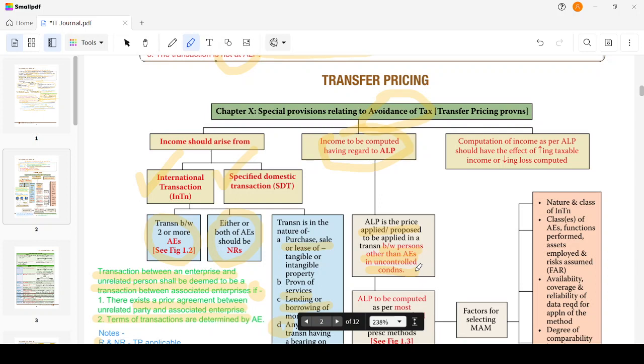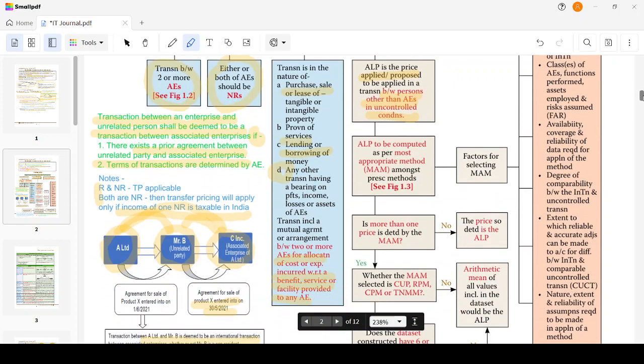What happens is if we are an unknown customer, they charge the maximum retail price, that's MRP. If we are a known or regular customer, they charge a lower price. Right? That is the price that will be charged in an uncontrolled situation between two different persons, other than a single enterprise. That is known as arm's length price. Arm's length price is to be computed as per the most appropriate method among the prescribed methods. What are the prescribed methods? We have prescribed methods like CUP, RPM, PSM, TNMM, right?